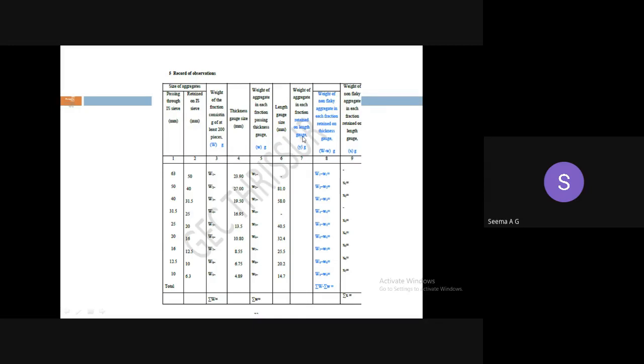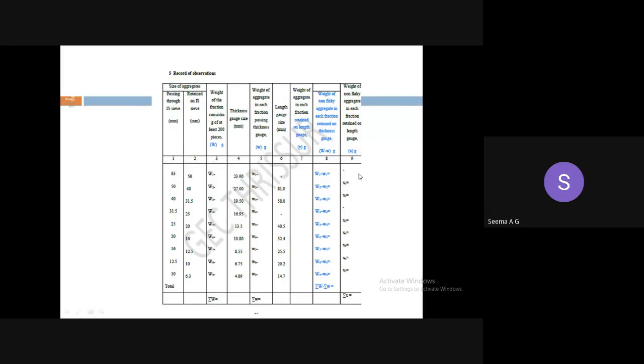In the flakiness index test, we are checking whether the particles are flaky in nature, whether they are passing through the slit. Here, we are checking the length of the aggregate, whether the particles are elongated so that they are not suitable for construction. So, long particles are separated and their weight is noted down.